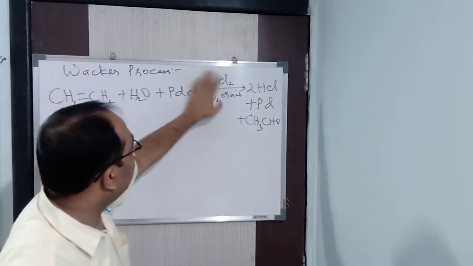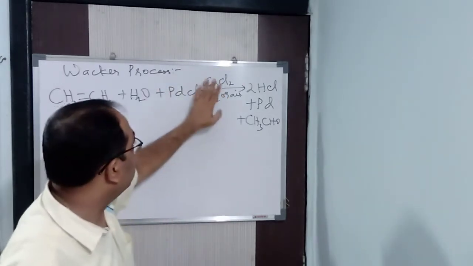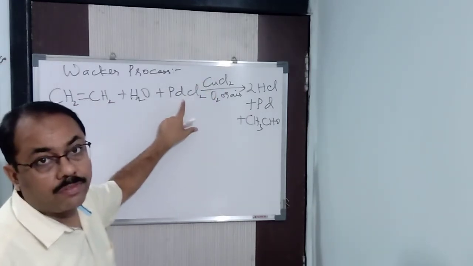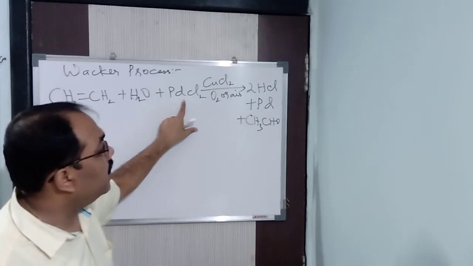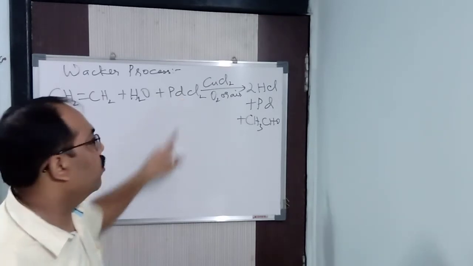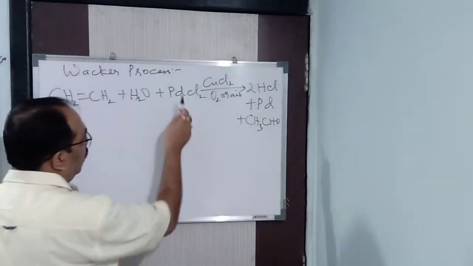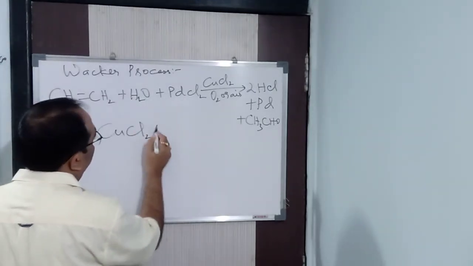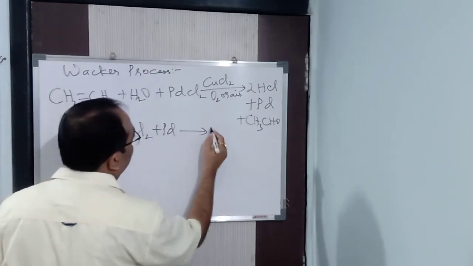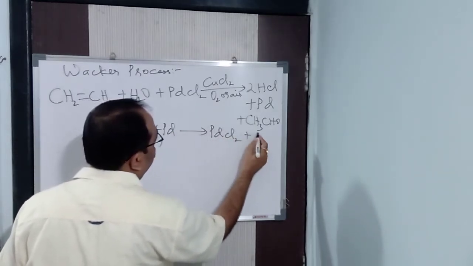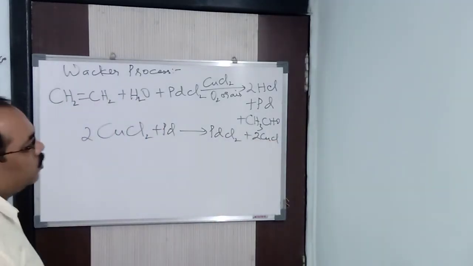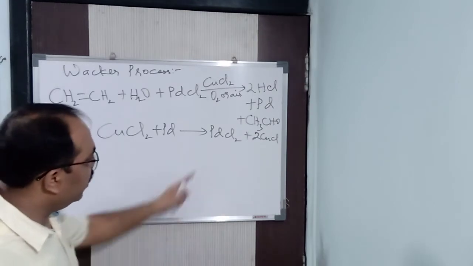Now, listen here how it is a co-oxidant and how it is also a catalyst at the same time. Now, PdCl2 is very expensive. So as soon as Pd is formed, you need to convert it again into PdCl2, palladium chloride, because it's very expensive. So what will happen now? See, 2CuCl2 reacts with Pd to form PdCl2 plus 2CuCl. You get it.